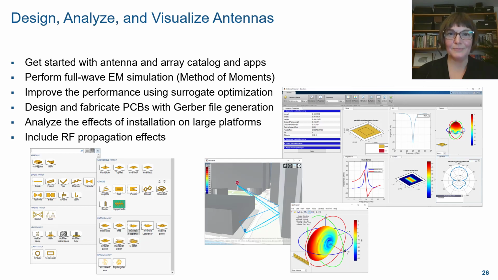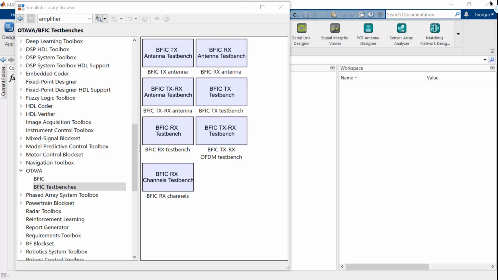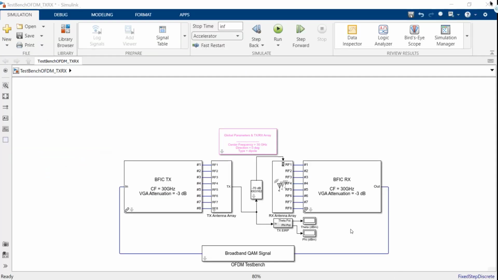So let's look at a more comprehensive test bench. Let's go back to our library and open our OFDM test bench, where we can include both the transmitter, the receiver, the antennas, beamforming, as well as streaming a wideband signal. Once we open the model, we see the test bench at the bottom.